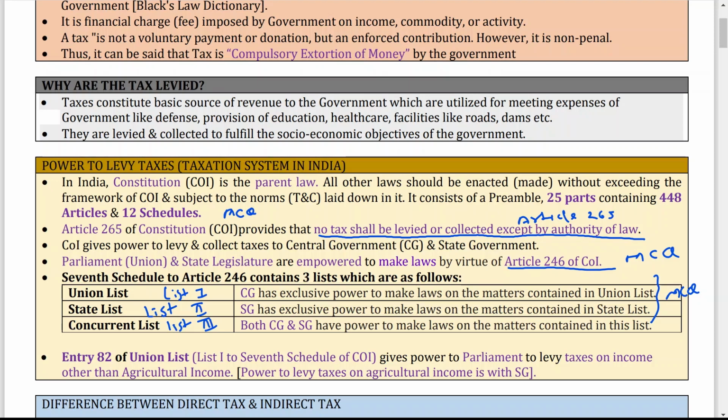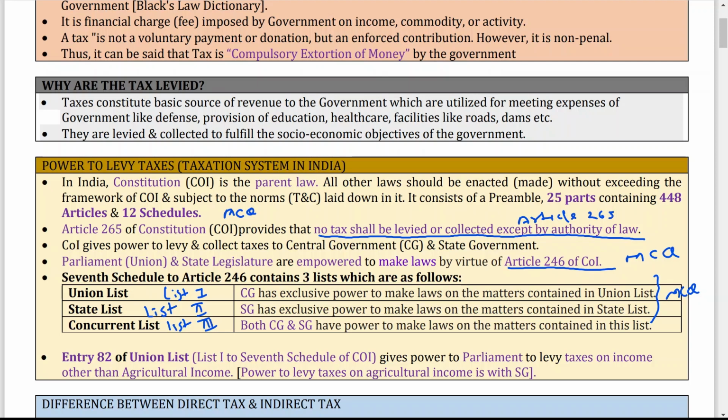The state government, and it is covered in list 2. And what is the concurrent list? In the concurrent list, both the central government and the state government have powers to make laws on the matters contained in this list. So the union list is equal to list 1, the state list is equal to list 2, and the concurrent list means list 3. You have to keep this in mind.